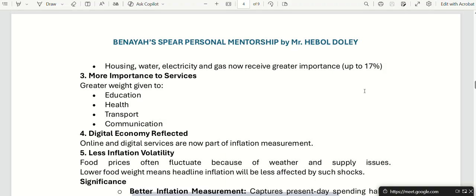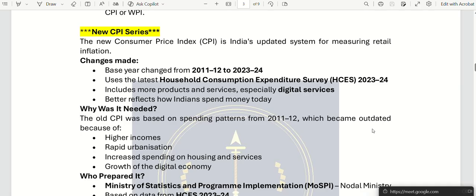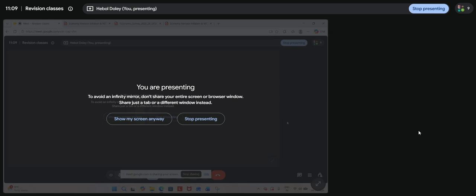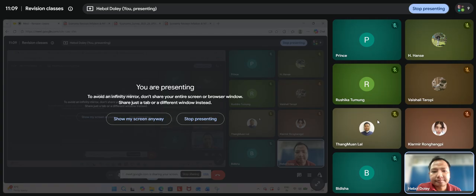The other one is the Wholesale Price Index. Okay, Wholesale Price Index. So what is Wholesale Price Index? If Consumer Price Index is the changes in retail prices, what is Wholesale Price Index? It is the prices at the production stage, changes in the cost of production, and based on that, when traders or businesses sell their products in bulk, okay, remember that is Wholesale Price Index.